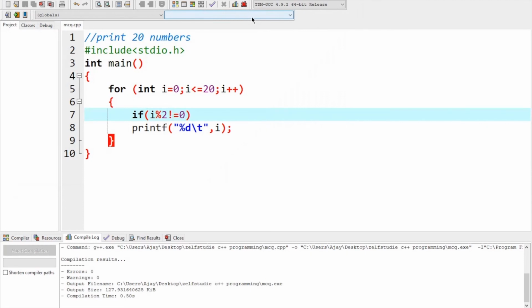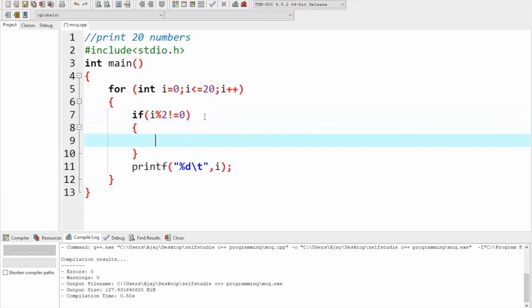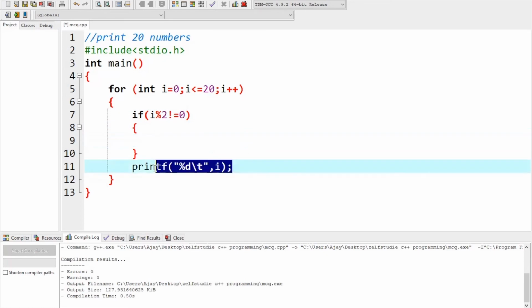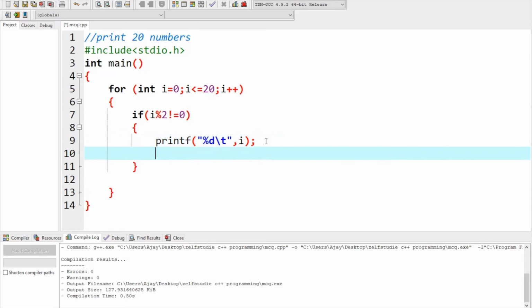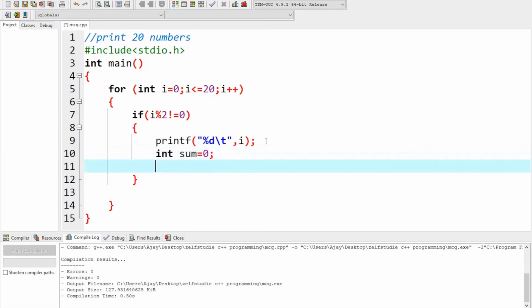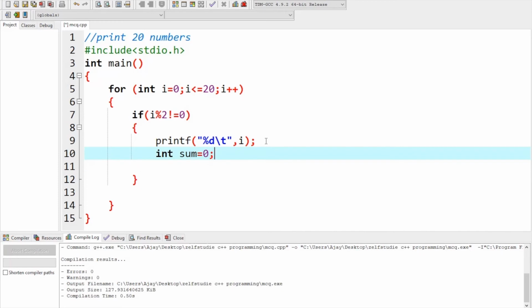And what if I need the sum along with the odd numbers, okay? So first I'm going to print all the odd numbers in between 0 and 20. Now I want to print a sum, okay? So I'm declaring int sum equals 0.